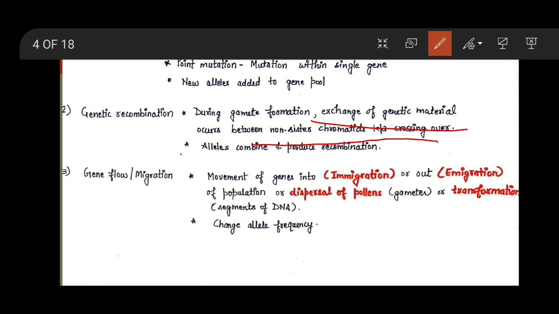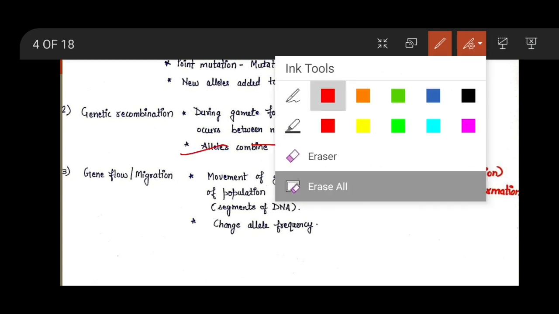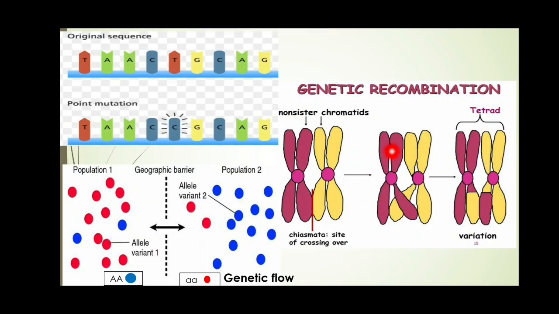Here the alleles combine and produce the recombination. For example, you can see here an example of genetic recombination. There are two chromosomes, that is homologous chromosomes, and there are their sister chromatids. The exchange takes place between the non-sister chromatids of homologous chromosomes.